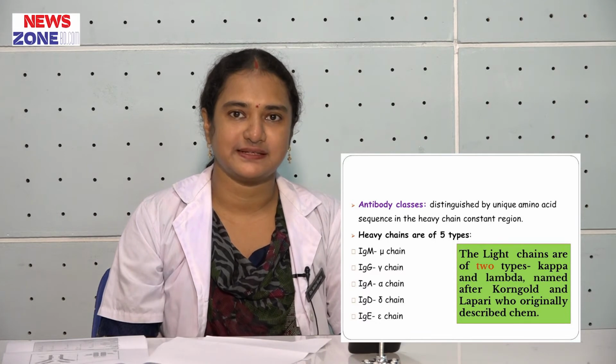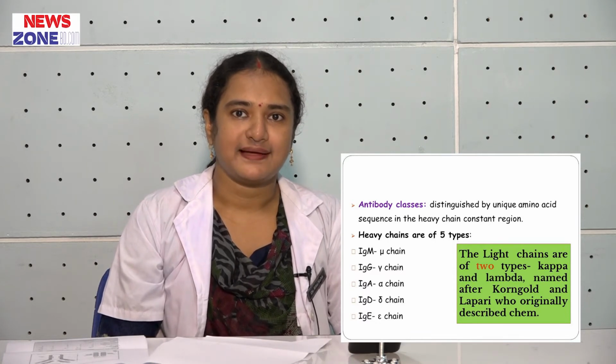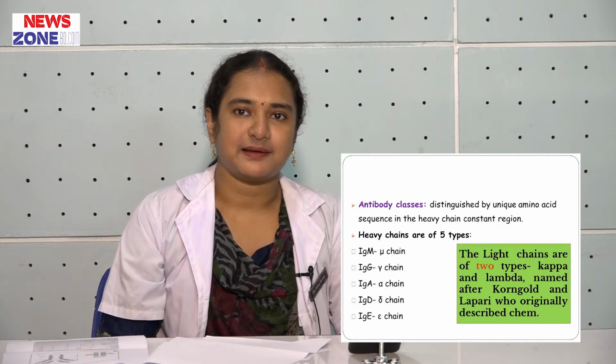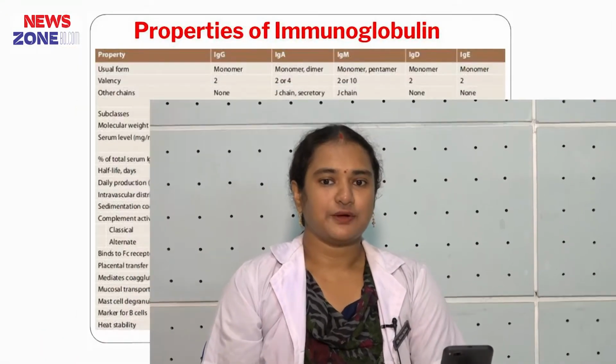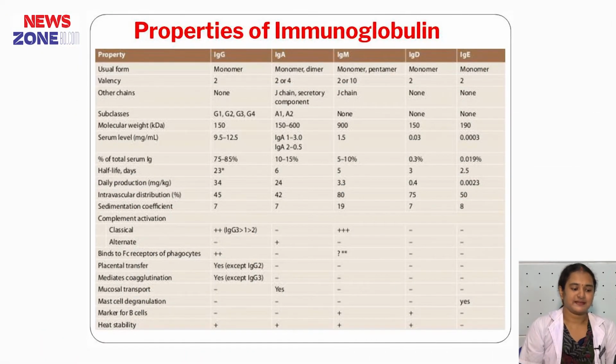Light chain is divided into two parts, kappa and lambda, named after two scientists, Korngold and Lapari. Here is a comparative chart of properties of 5 classes of immunoglobulin. You can see immunoglobulin G is present in serum in the most abundant amount, about 70 to 80% of total immunoglobulin. Then immunoglobulin A 10 to 15% and immunoglobulin M remains in plasma 5 to 10%.